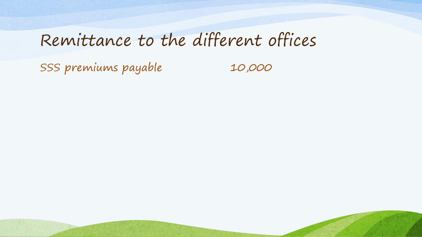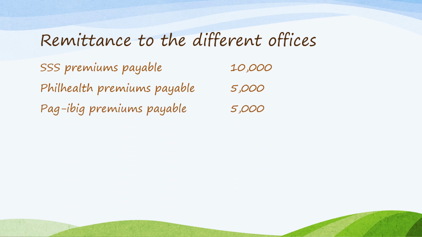So, SSS premiums payable, you just have to add the employee share and the employer's share, which was 6,000 plus 4,000, so 10,000. PhilHealth premiums payable, 3,000 plus 2,000, so 5,000. Pag-ibig premiums payable, 3,000 plus 2,000, 5,000. Withholding taxes payable, 1,000. And credit cash, 21,000.